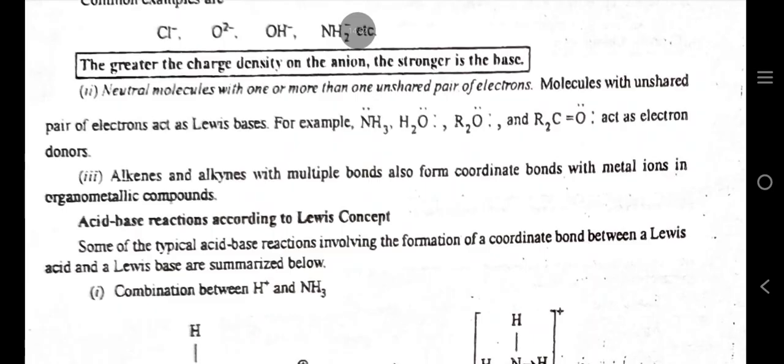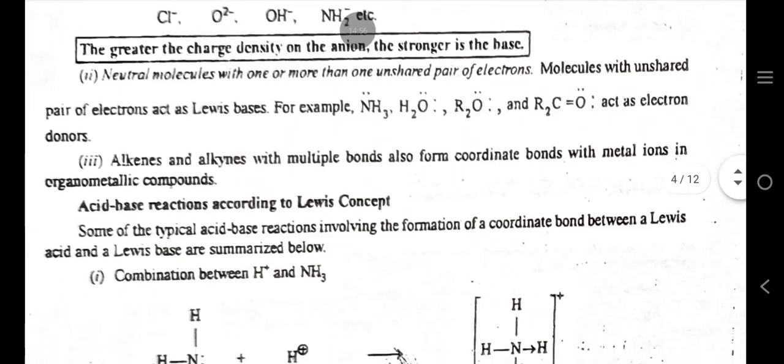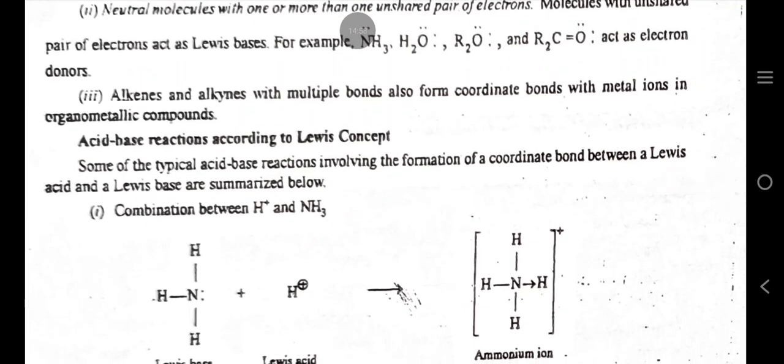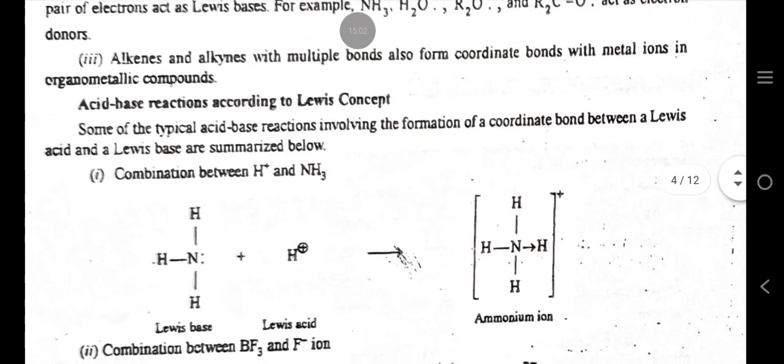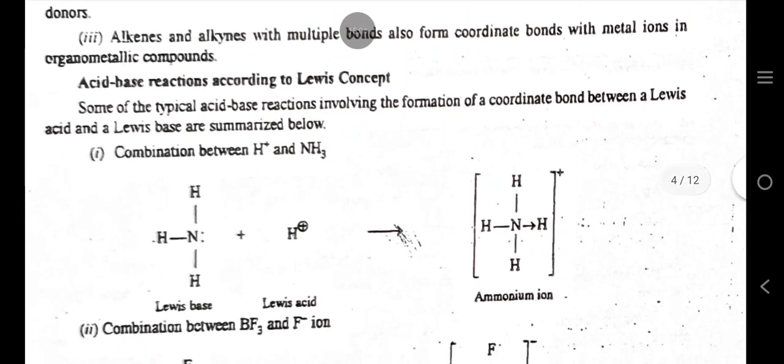Neutral molecules with one or more than one unshared pair of electrons. Molecules with an unshared pair of electrons act as Lewis bases. For example, NH3, H2O, ROH, R2O and R2C=O act as electron donors. Alkenes and alkynes with multiple bonds also form coordinate bonds with metal ions in organometallic compounds.